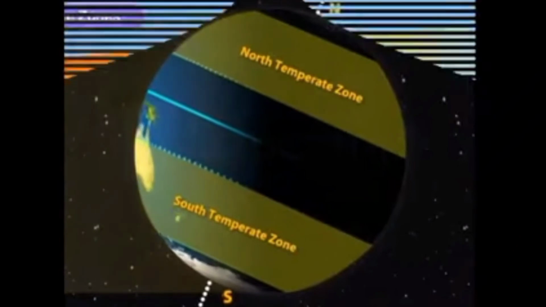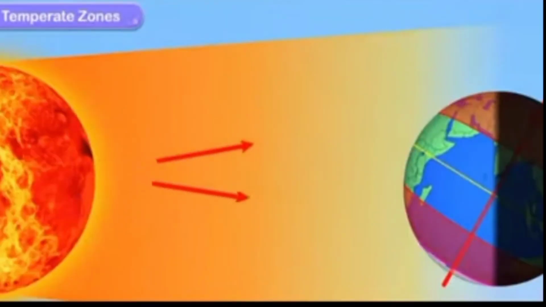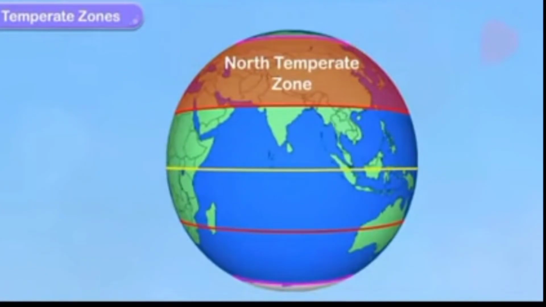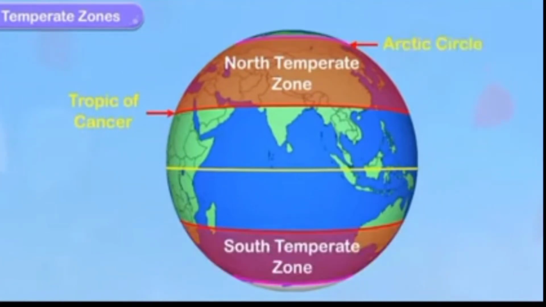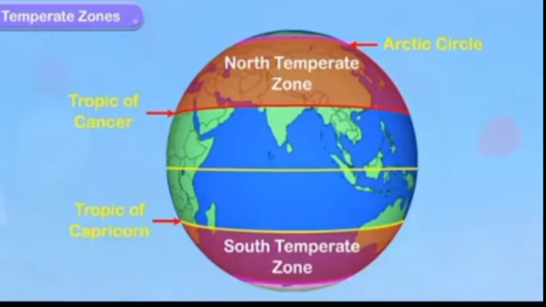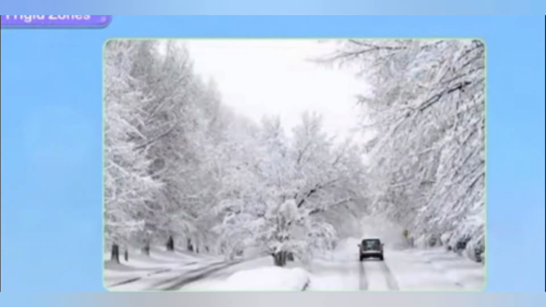Next we move on to the temperate zone. This zone lies between the Tropic of Cancer and the Arctic Circle in the northern hemisphere, and between the Tropic of Capricorn and the Antarctic Circle in the southern hemisphere. This zone gets the slanting rays of the sun, and the angles of the sun's rays go on decreasing towards the poles. Thus, this zone experiences moderate temperature because the sun's rays are a bit farther away.